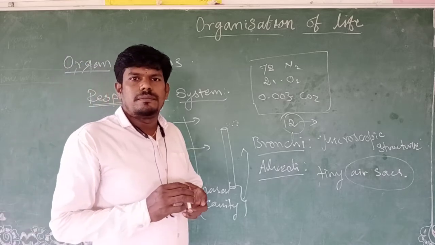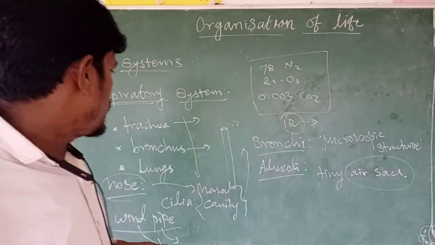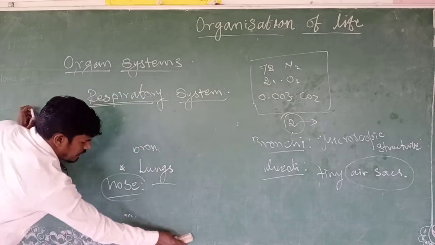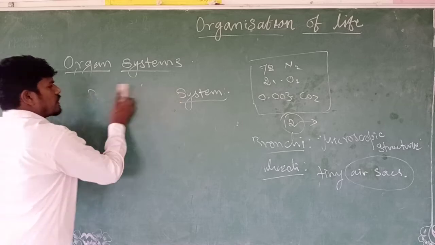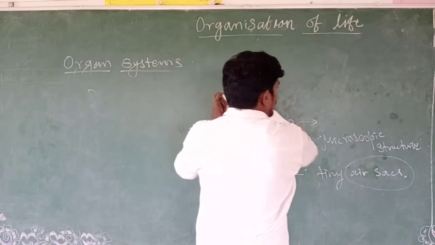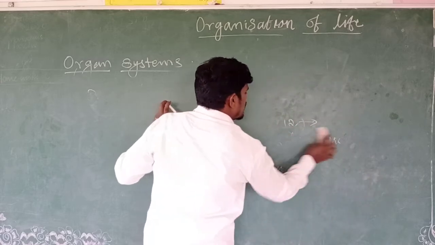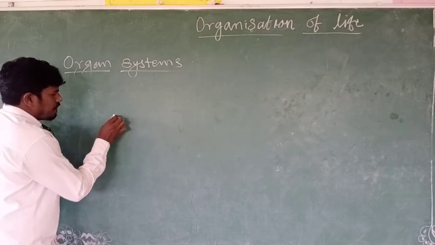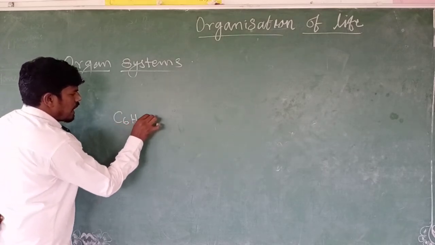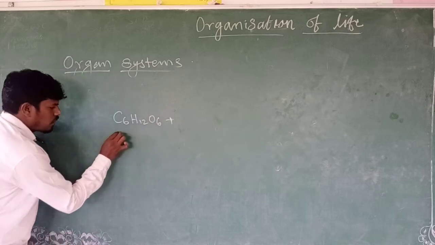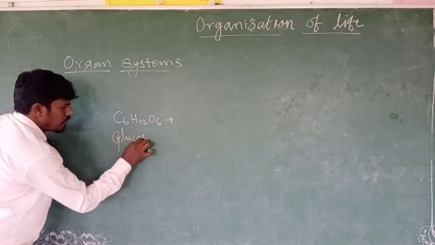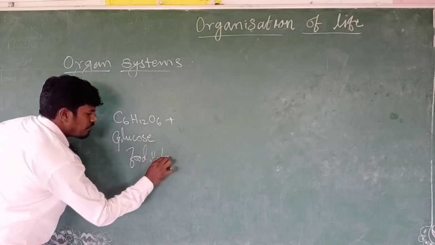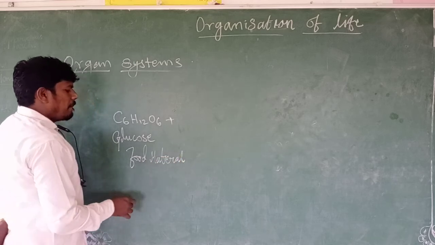How is that possible? Because during respiration you take in oxygen, and that oxygen reacts with the food molecules. That is the respiration process, or the respiration equation. The food in our body is C6H12O6, this is glucose, or food material.